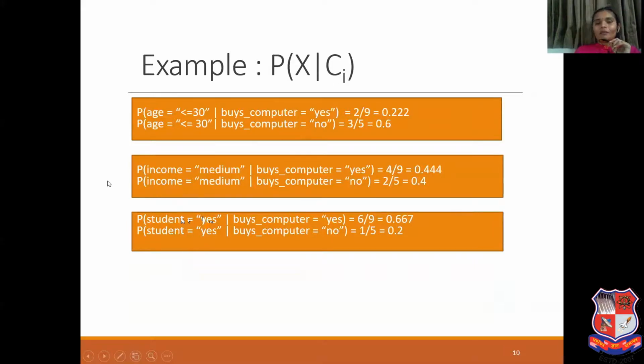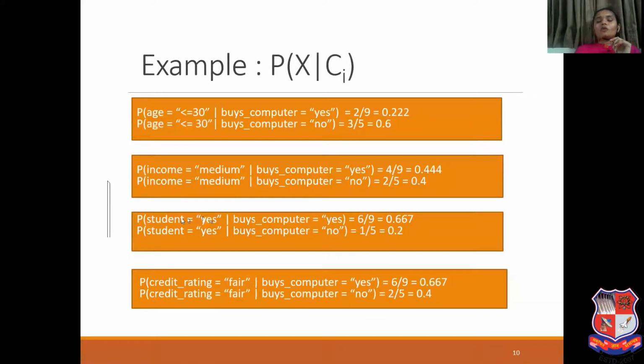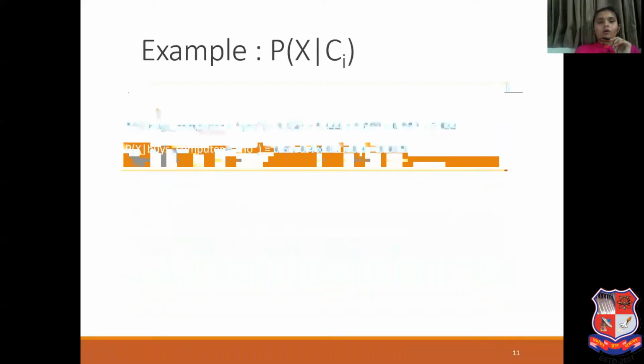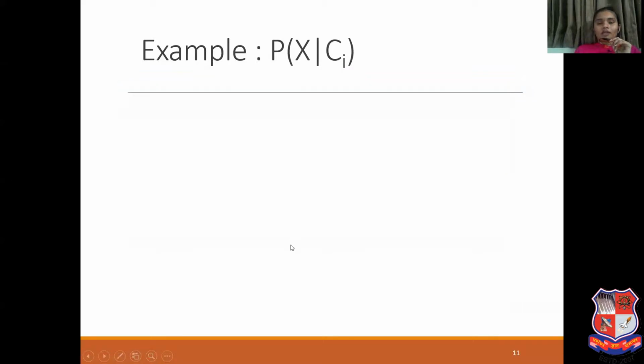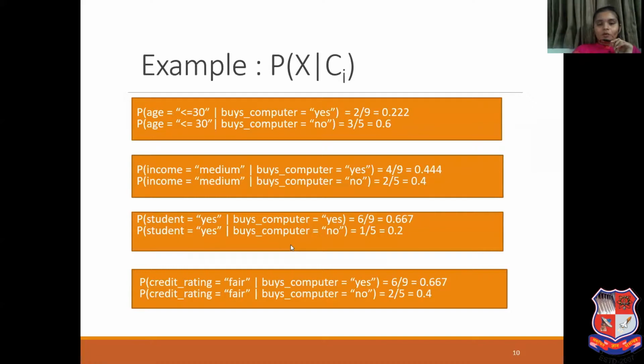We have already calculated probability of Ci. Now we need to do the multiplication. So probability of X given Ci, X given buys computer equal to yes: we do the multiplication 0.222, 0.444, 0.667, 0.667. We need to do the multiplication for all the yes values, and do the same multiplication for buys computer equal to no. It will give you probability of X given Ci and probability of X given Cj.